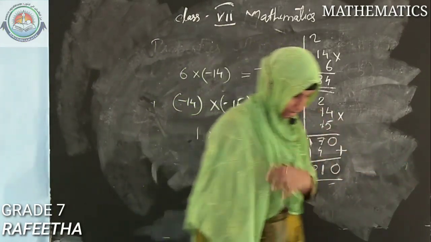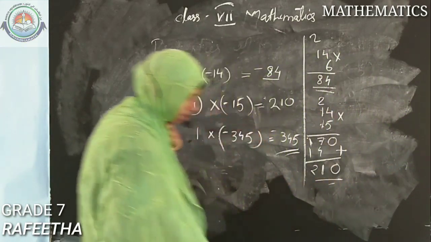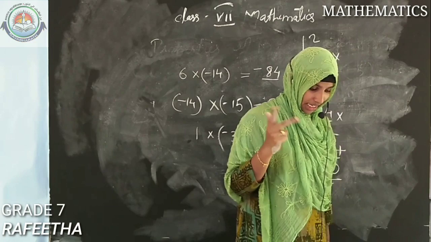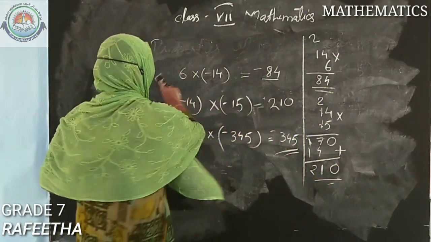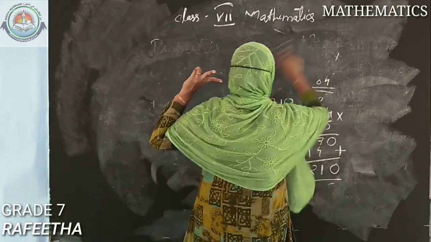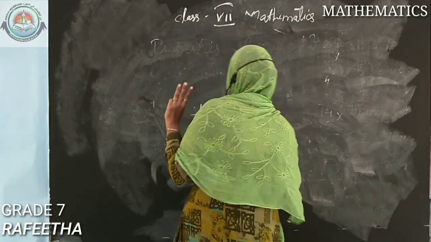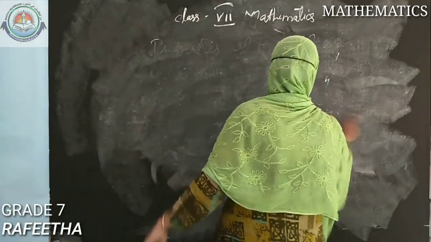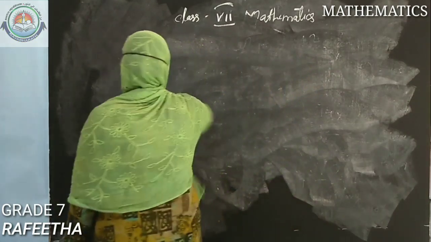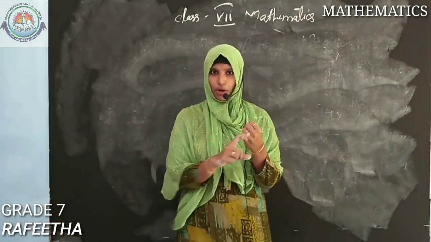Okay, so next. Find the product. Next, from exercise 1.1 itself, the second problem, that is finding the product. For this much time we were doing multiplication with 2 numbers only. Now we are going to use 3 numbers. Can you remember which property we have taken with 3 numbers? First, closure property.